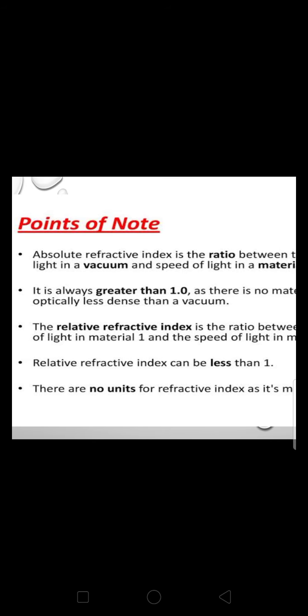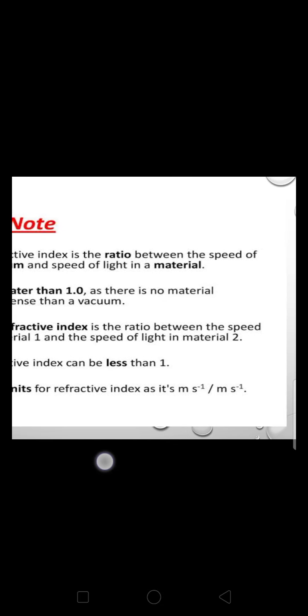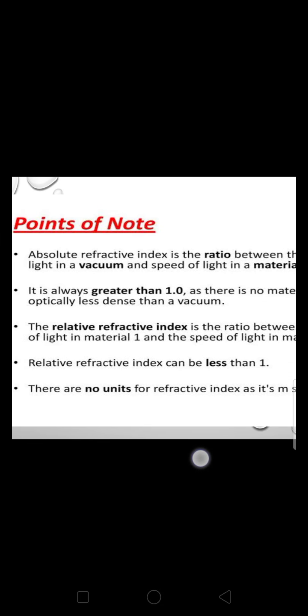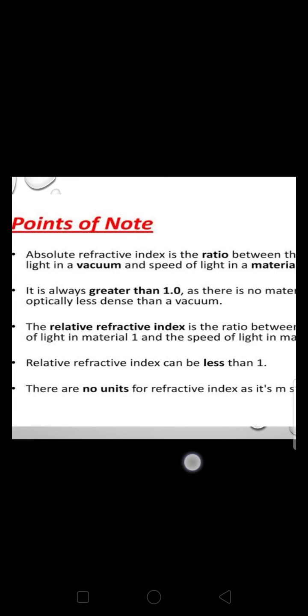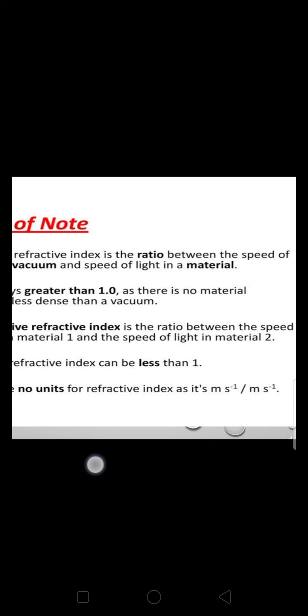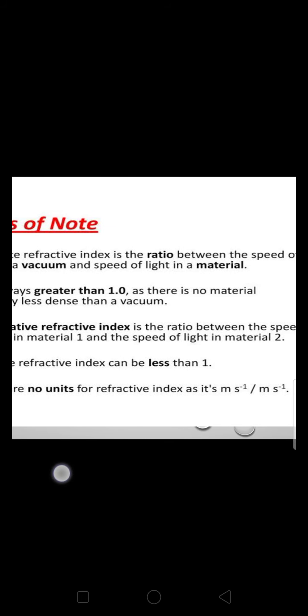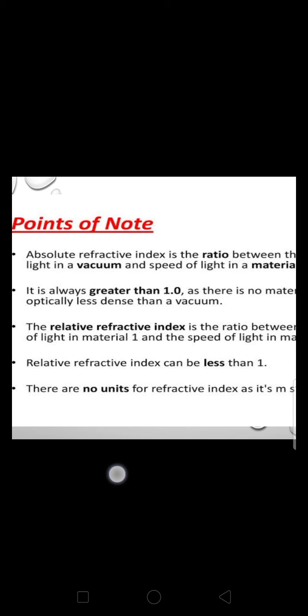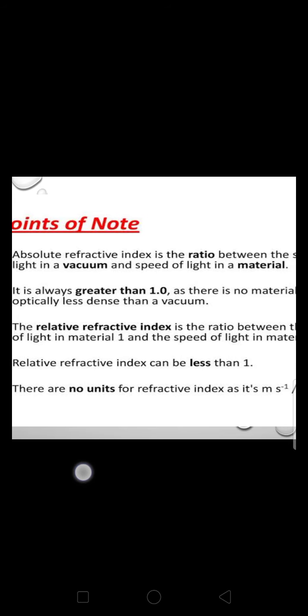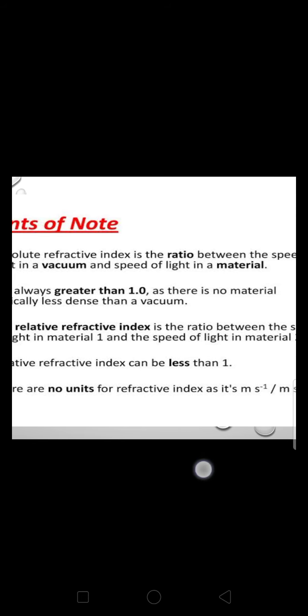It is always greater than 1.0 as there is no material optically less dense than vacuum. The relative refractive index is the ratio between the speed of light in material 1 and the speed of light in material 2. Relative refractive index can be less than 1. There is no unit for the refractive index, as it is a ratio of speeds.